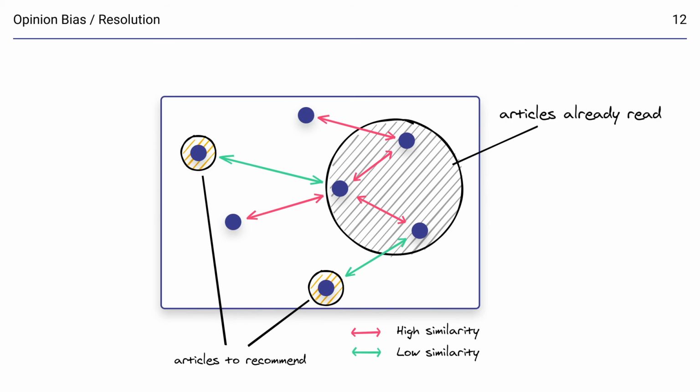We alert the user if they've been reading articles which share a similar opinion. If so, we alert the user that the past few articles they've been reading have a high similarity and recommend articles which have low opinion similarity scores on the same topic, trying to show another perspective on the issue the user is reading about.